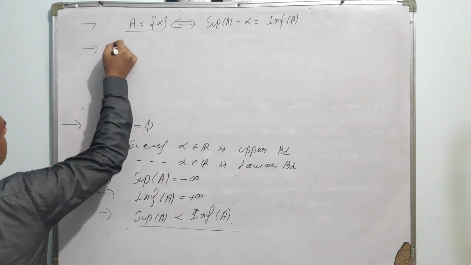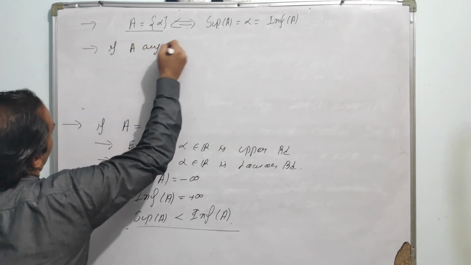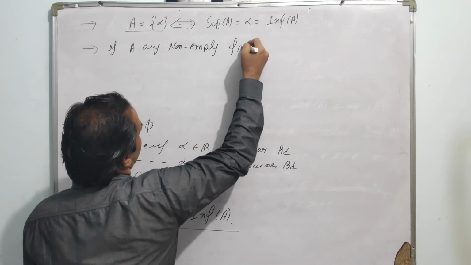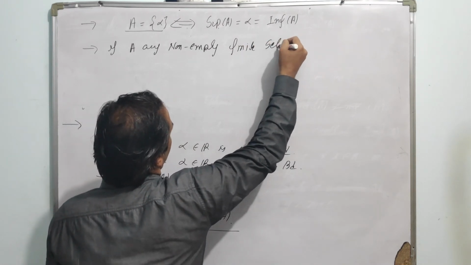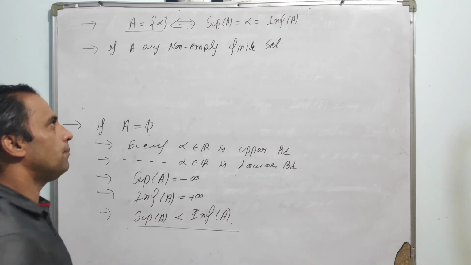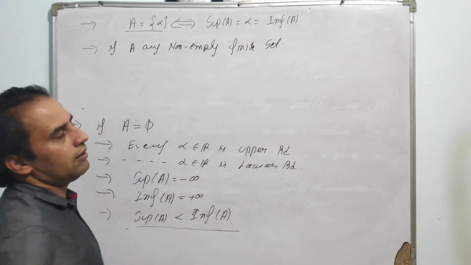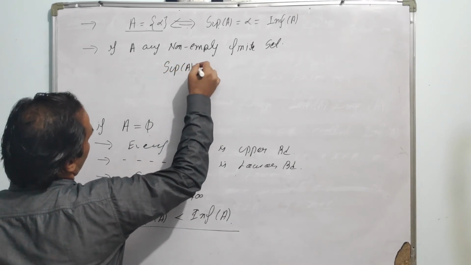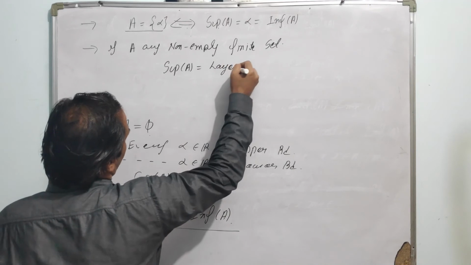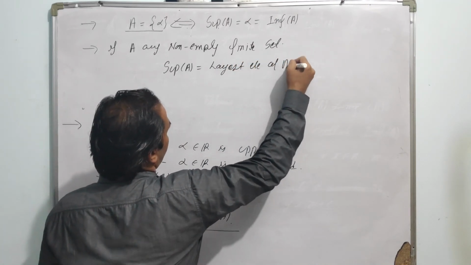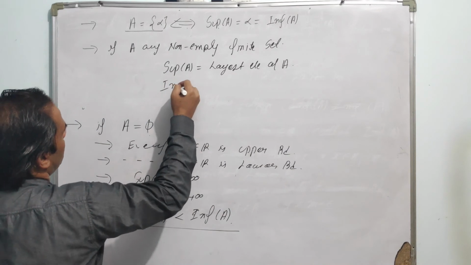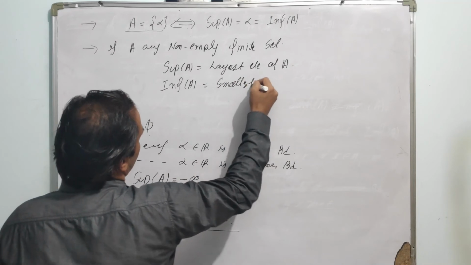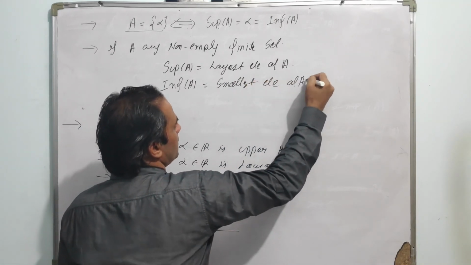Next, if A is any non-empty finite set, then obviously the supremum of A is the largest element of A and the infimum of A is the smallest element of A. Simple definition.